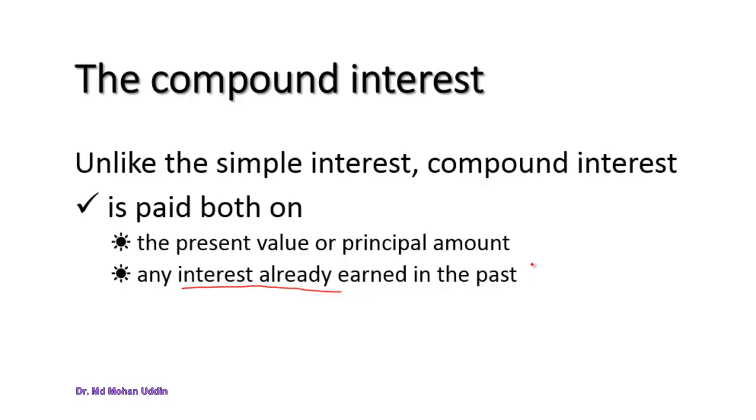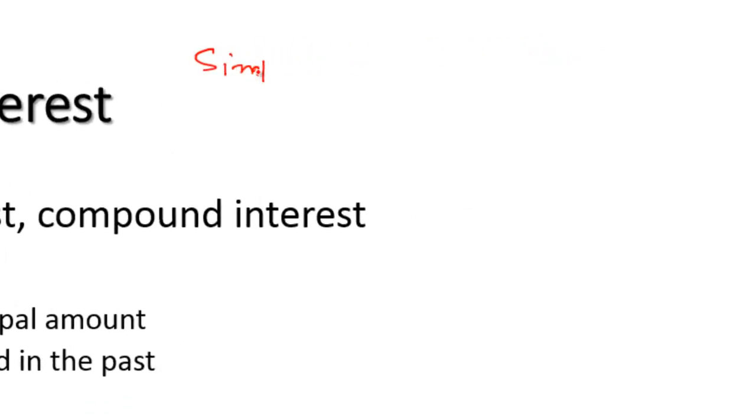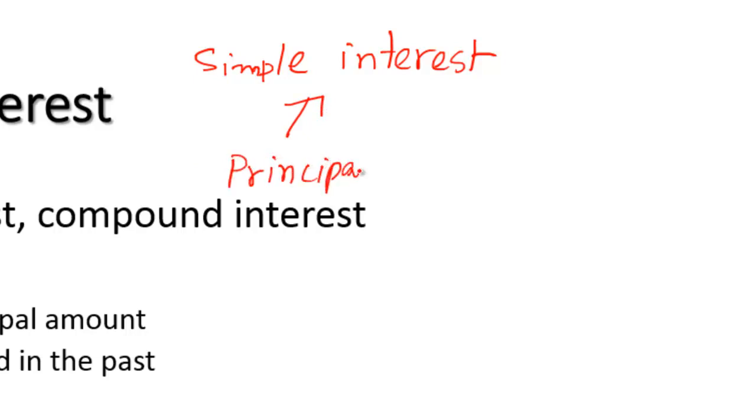Yes, you are right. In case of simple interest, you get interest only on the principal amount, or we can say present value, but not on the interest.